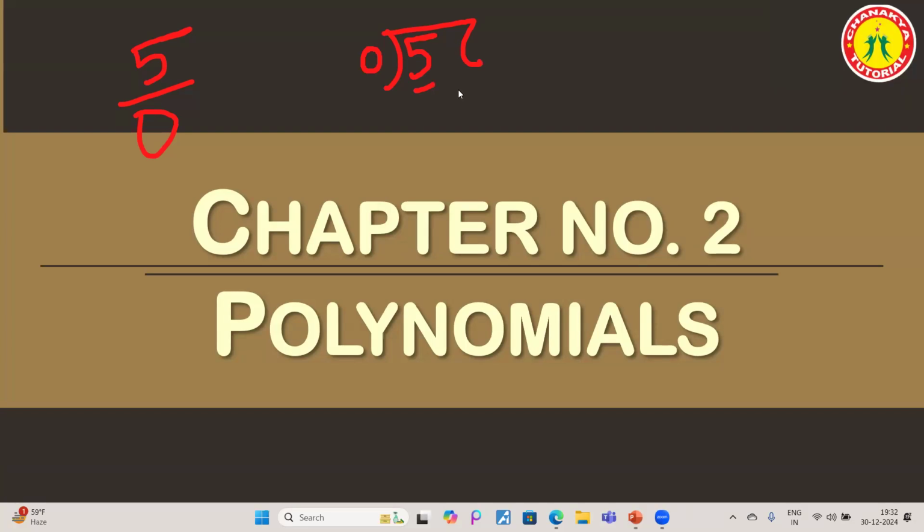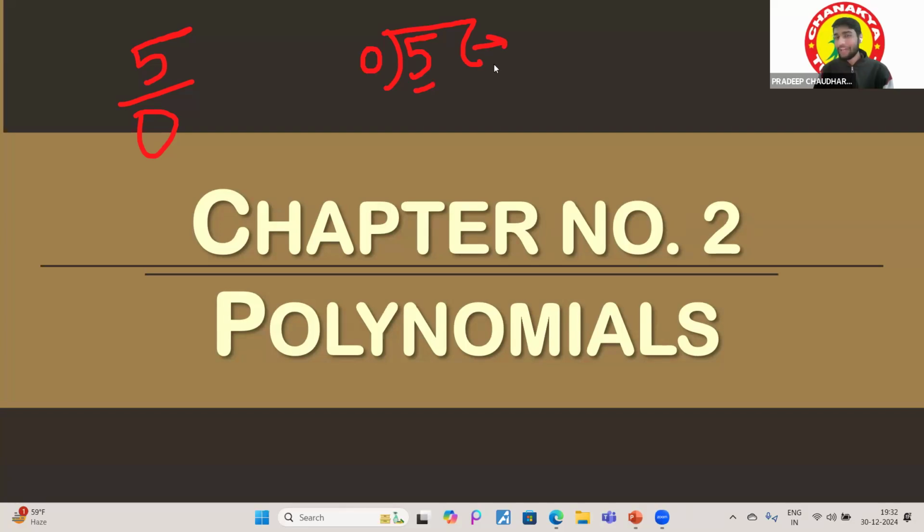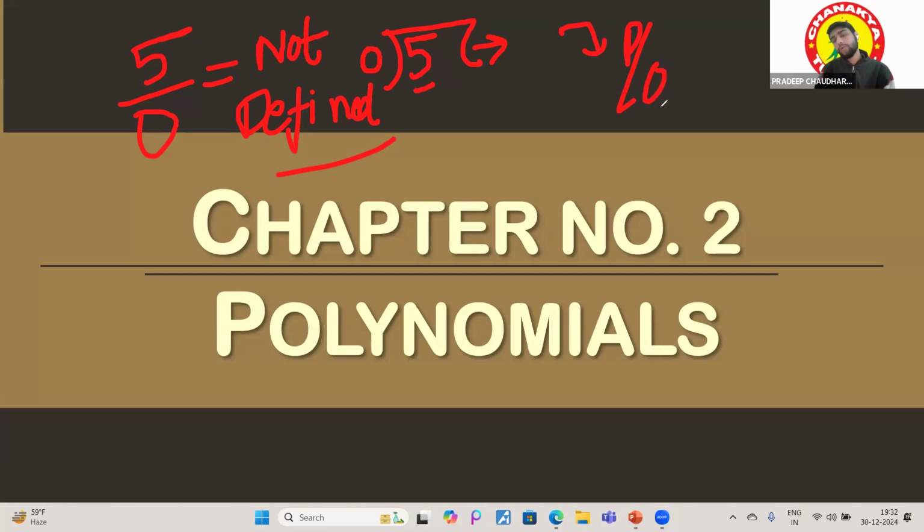No, sir. So I can't write anything here, because there is no number by which I can multiply with 0 and get the 5. So there is nothing there. That's why it is called not defined. That's why in the definition of rational number, it is said that P by Q and Q is not equal to 0. Very clear, guys?